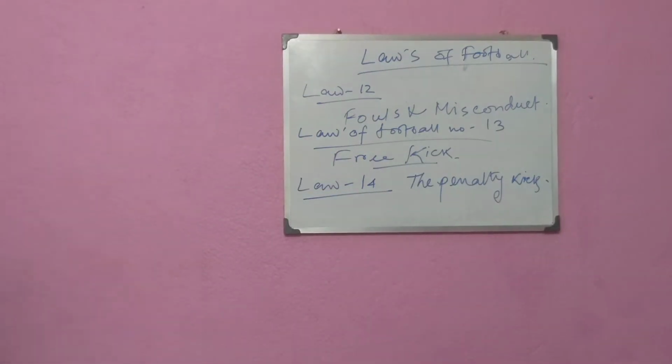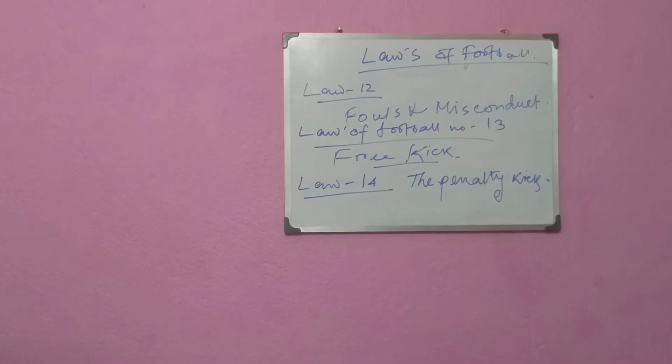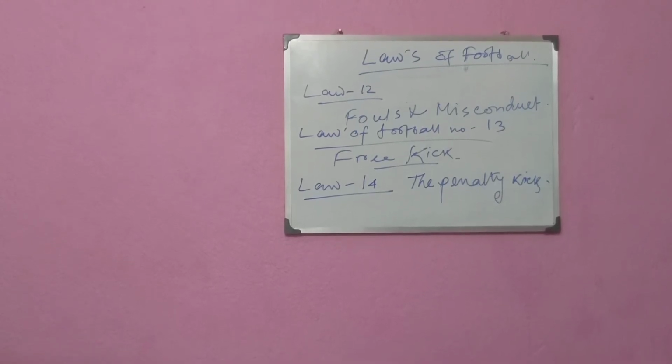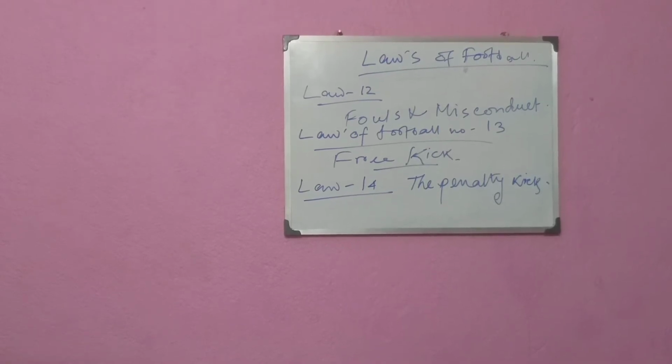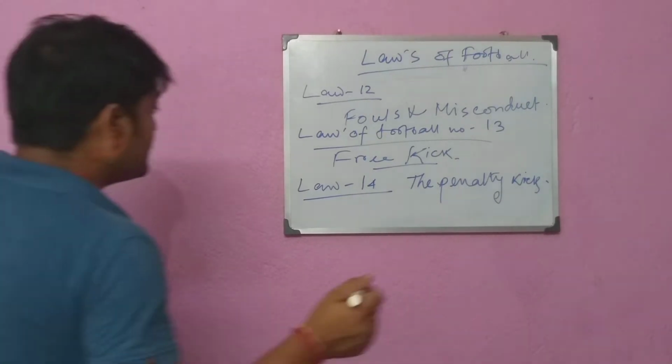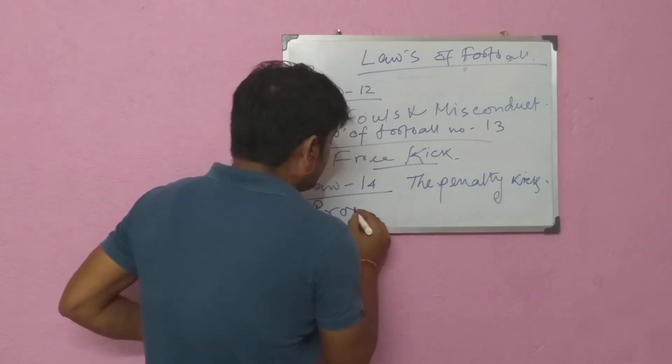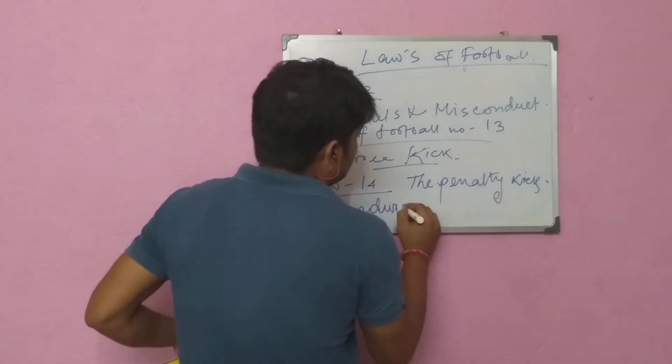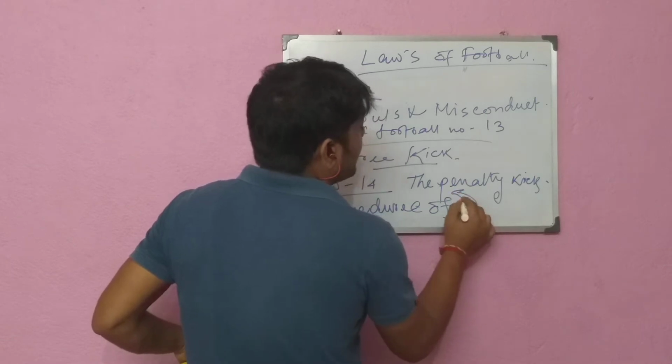So carefully listen: a penalty kick is awarded if a player commits a direct free kick offense inside their penalty area or off the field as part of the play as outlined in Laws number 12 and 13. Understood? And a goal may be scored directly from a penalty kick. Now look, the procedure of the penalty kick.